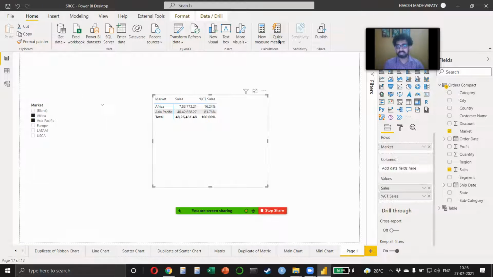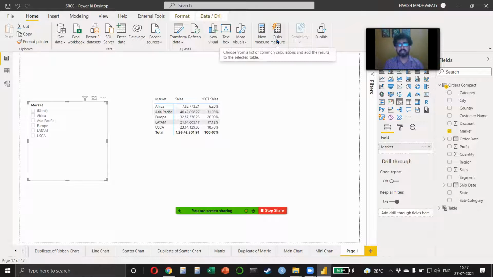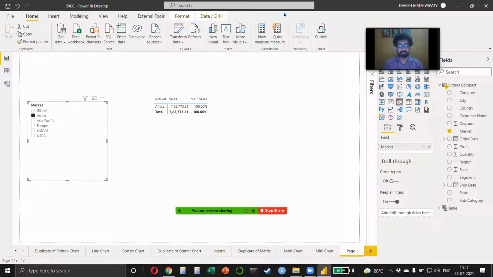I'll just quickly give you the example. So if you want to see only for Africa, what you'll have to do is, I will say quick measure. No, I will say new measure.